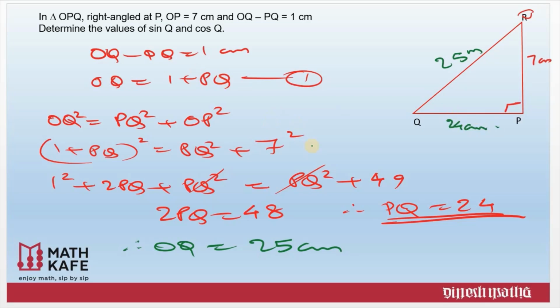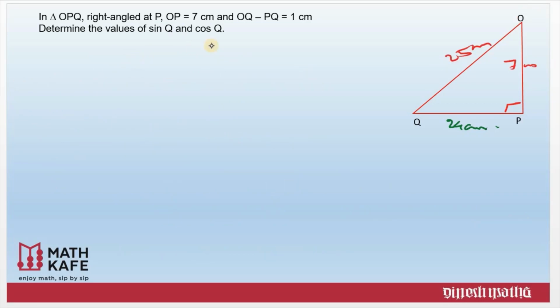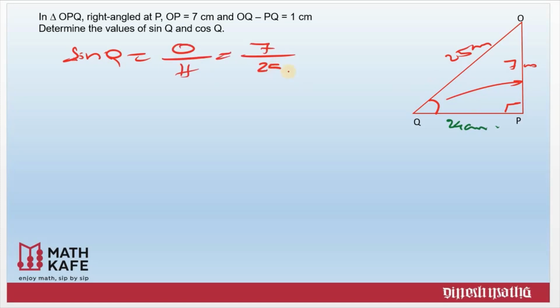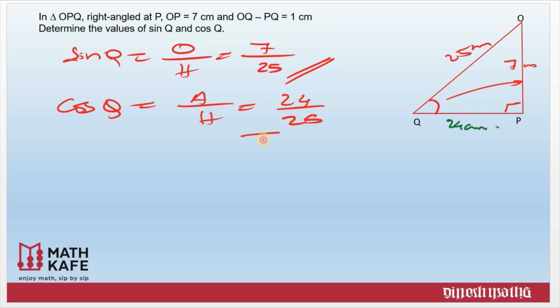And we need to find the value of sin Q and cos Q. Let us calculate sin Q and cos Q as per the question now. Sin Q, the angle is Q, is opposite by hypotenuse. Opposite is 7 centimeters and hypotenuse 25, so 7 by 25. And cos Q equal to adjacent by hypotenuse, that is 24 divided by 25. They asked only for sin and cos, so we are stopping there. Other values are not required, so our answer is complete here.